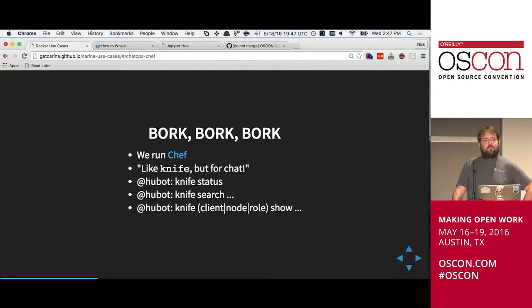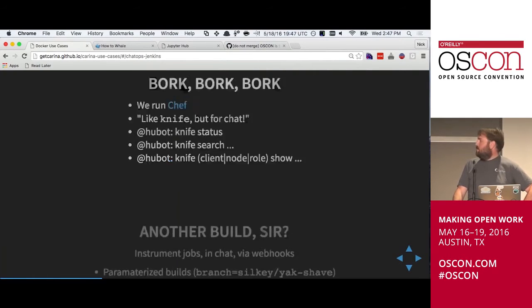So one of the things that ChatOps enables our team to do is to take those Chef functions and run them out in the open like I would with a normal ChatOps type tool. So I can take a look at the state of my fleet. I can conduct searches within Chef Search. I can also take a look at all the different configuration objects that make up my fleet, in terms of my environments, my roles, all that stuff. That's been really, really wonderful for the team to understand who's doing what with a tool.